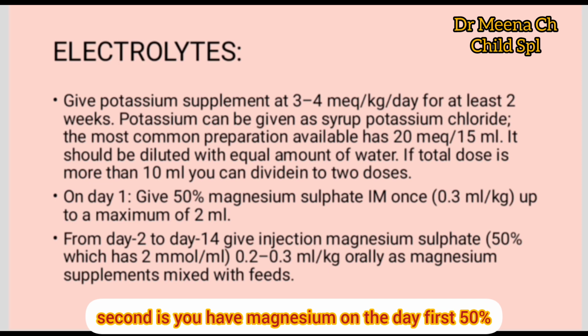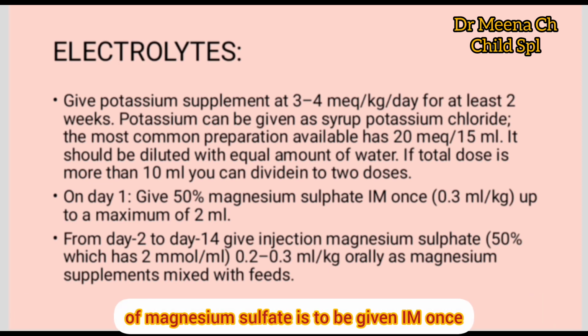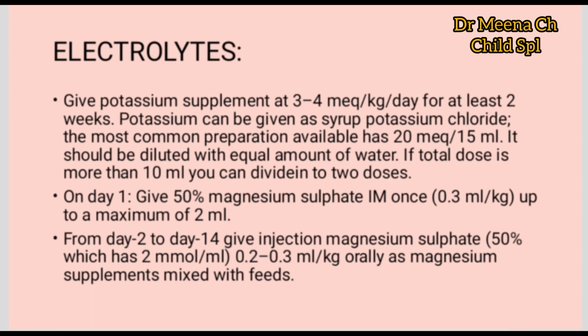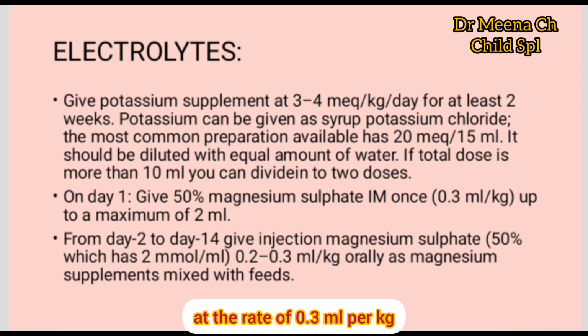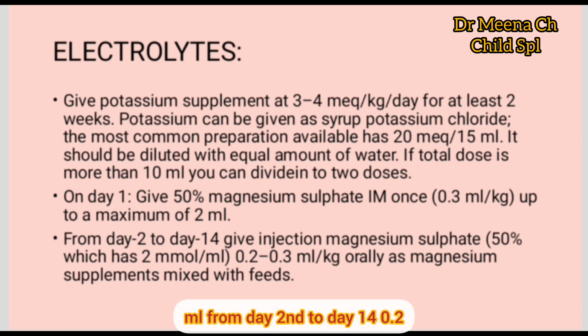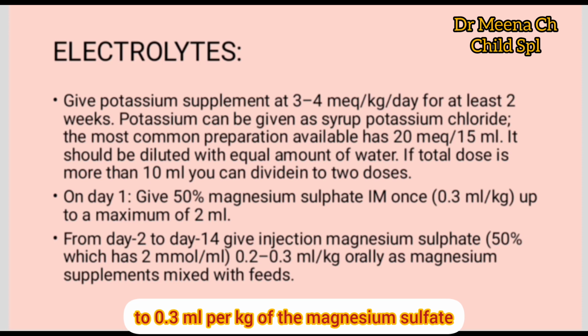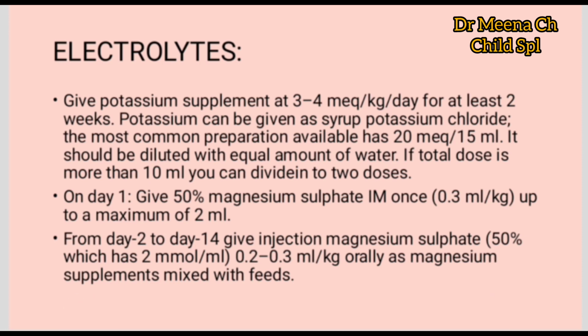Then second is your magnesium. On day 1, 50% magnesium sulfate is to be given IM once at the rate of 0.3 ml per kg, and the dose should not exceed 2 ml. From day 2 to day 14, 0.2 to 0.3 ml per kg of magnesium sulfate to be given, dissolved or mixed with the feeds only.